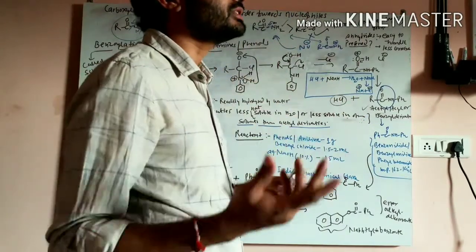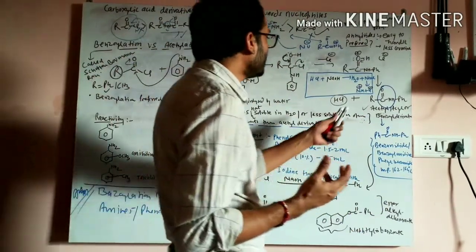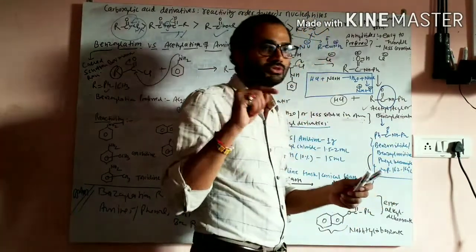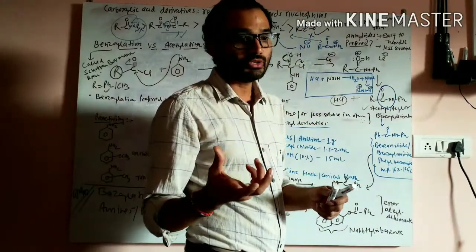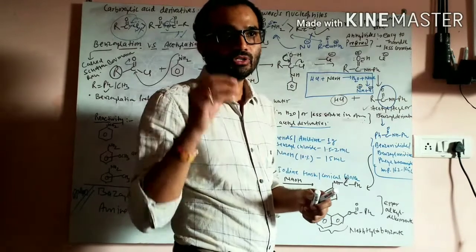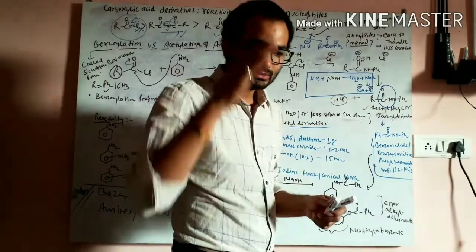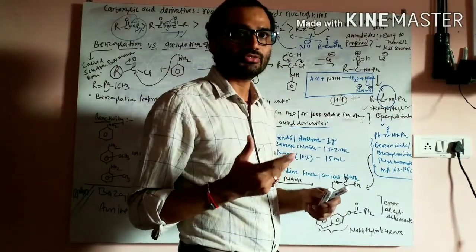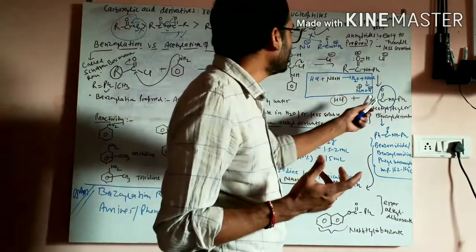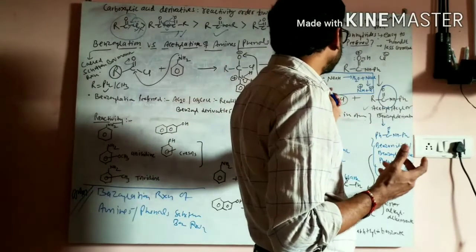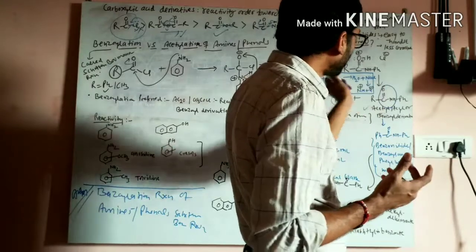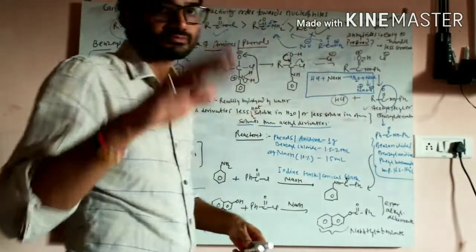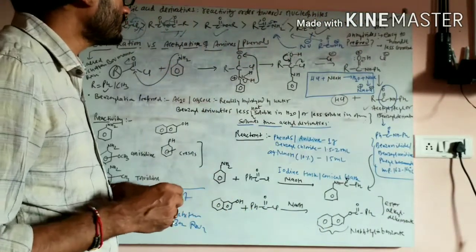So for the smooth conduction of the reaction, we must neutralize HCl, because the reaction must be performed in neutral or alkaline medium. The medium of the reaction must be neutral or alkaline, not acidic. Okay, so that's why we are taking NaOH to neutralize the HCl molecule so that the product formation will take place smoothly.